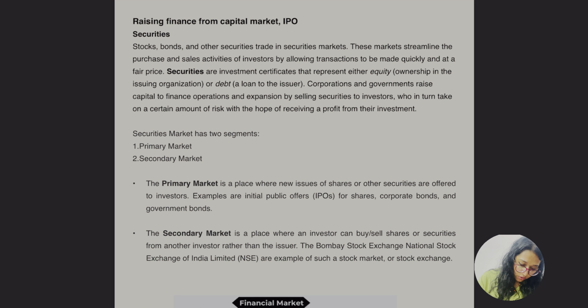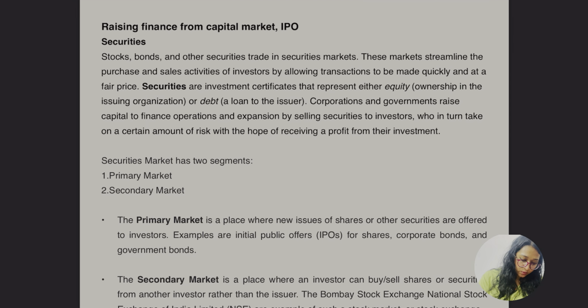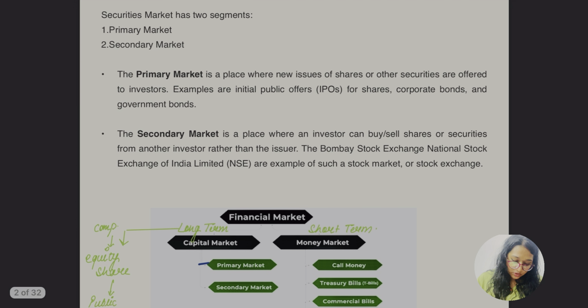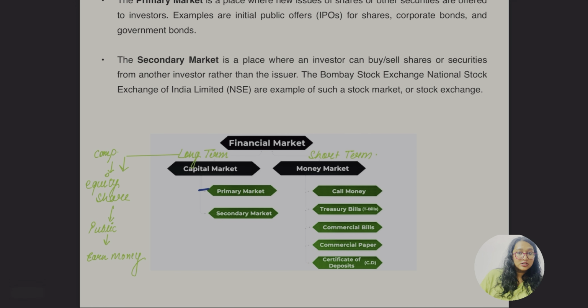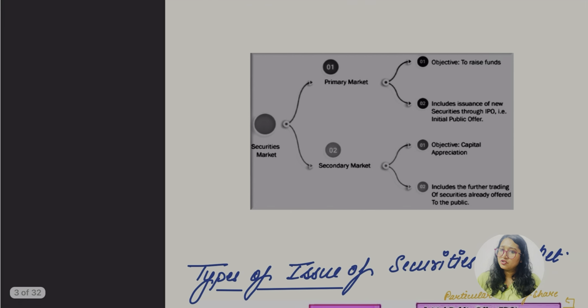We know the meaning of IPO, FPO, private placement, and rights issue. Those who know, comment below what is the meaning of a rights issue. We have read about raising finance from the capital market, which is done by IPO. What are the primary market and the secondary market? For long term and short term, we have the capital market and the money market. The capital market is divided into primary and secondary parts. The money market is about call money, treasury bills, commercial bills and all.